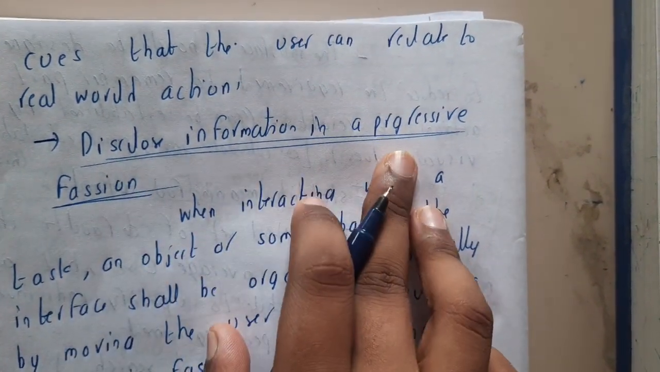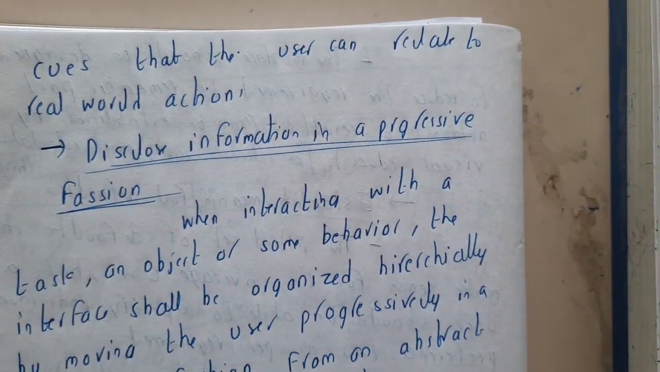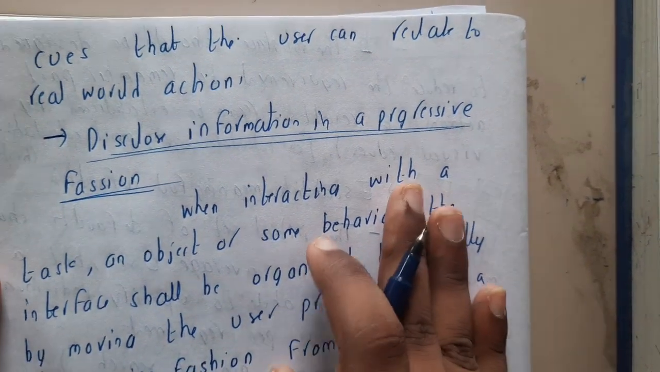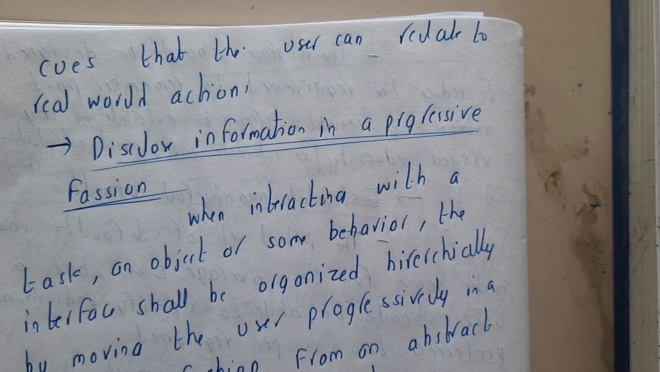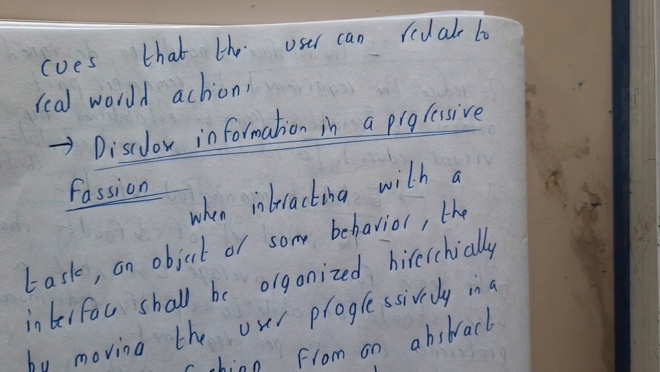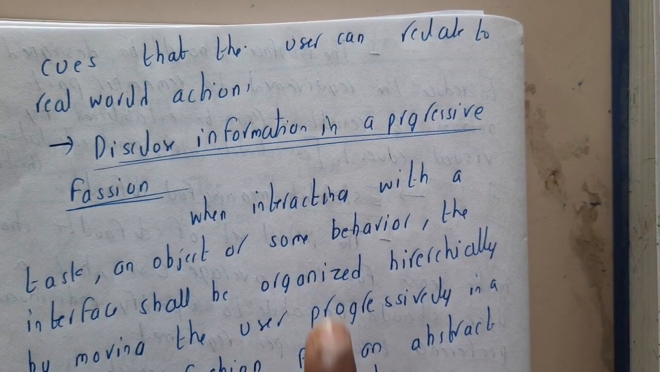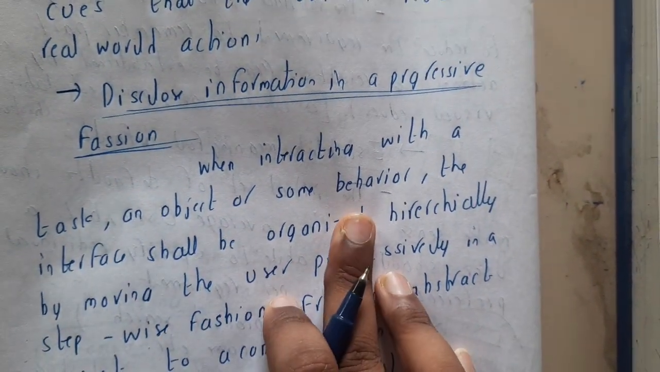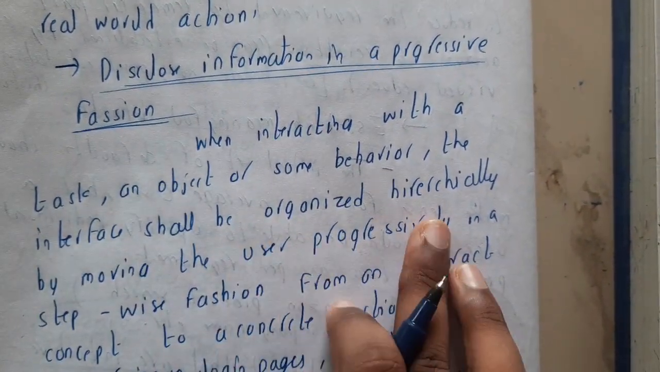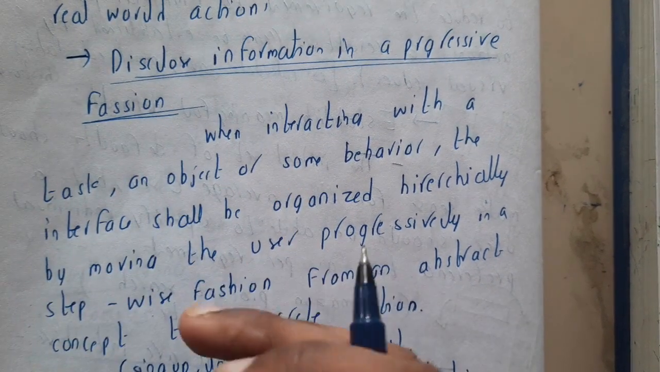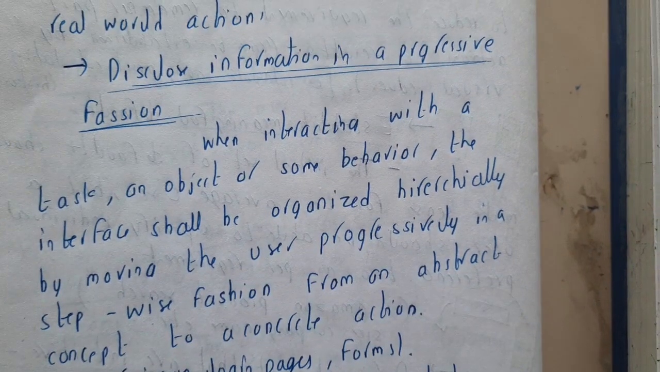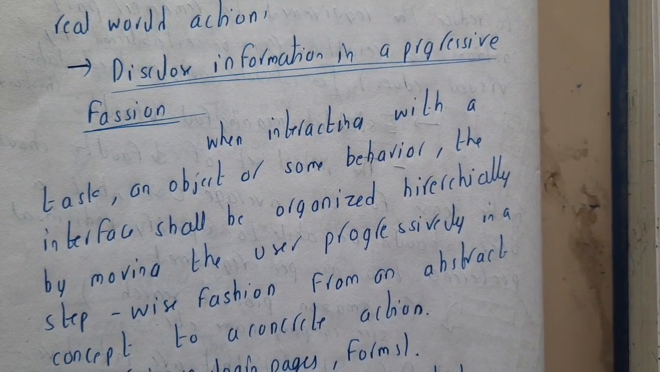Disclose information in a progressive fashion. So basically you need to give the information slowly, one after the other. It should not be in a single page. You should not give the whole description, guys, because that will create many problems for the user. So when interacting with a task, an object or some behavior, the interface shall be organized hierarchically, one after the other, one inside the other. It should not be in a single video. You should not say the whole subject. You should divide it into some modules.